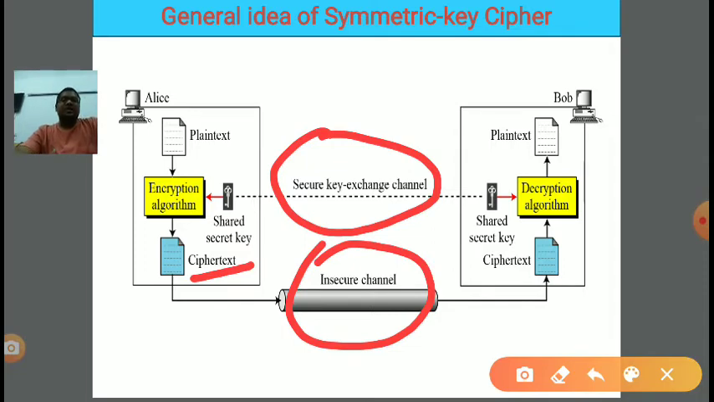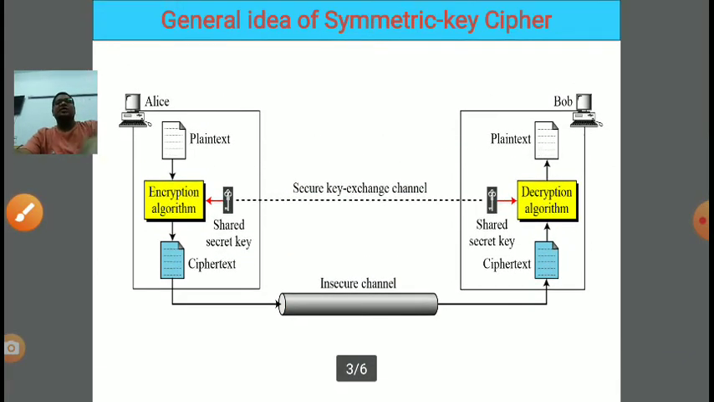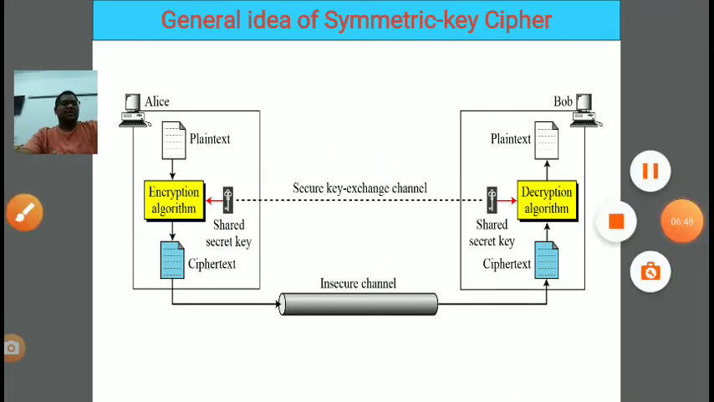So here we are transmitting using the same key, which means both sender and receiver are using the same key. The sender is using a secret, shared secret key. Now this secret shared key should be used by the receiver also, clear? So this should be transmitted in a secure channel. A secure key exchange channel is there. One is a secure channel, one is an insecure channel. So the ciphertext can be seen by the attacker, but we need to ensure the secrecy of the key, the secrecy of the secret key, right?